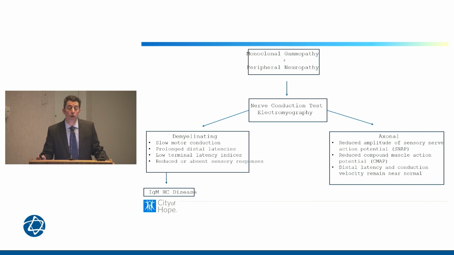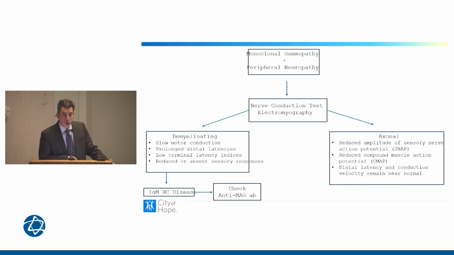So if we fall into the category on this left side of the demyelinating peripheral neuropathy, we want to look and see what type of monoclonal protein we have. And let's start here with the IgM disease. If patients have an IgM monoclonal gammopathy, that can be very, very helpful in making a diagnosis. So we want to check first if patients have an IgM for that anti-MAG antibody to see whether that's present. This is the anti-myelin antibody that is most commonly seen with IgM disease.